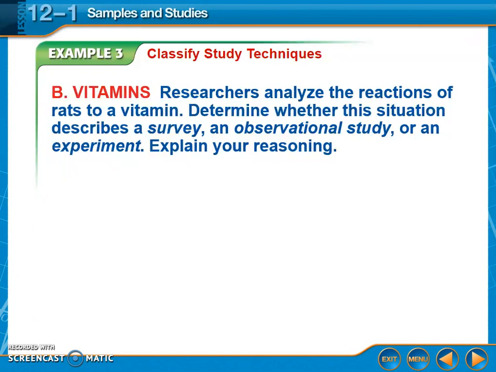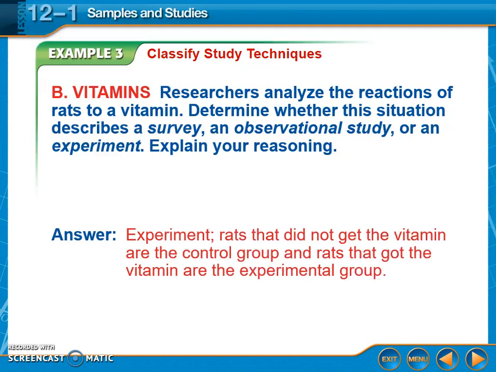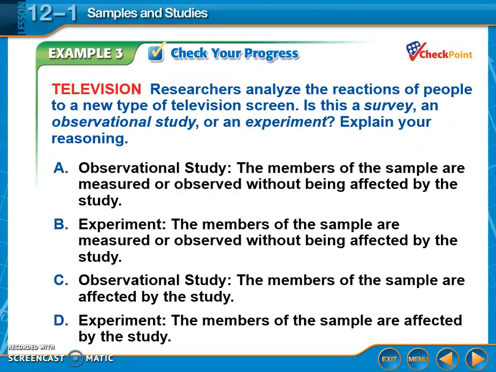Explain your reasoning. So they took some rats and they made a change. They're changing the makeup of those rats. So this is going to be an experiment. They probably have some other rats too that they're comparing it to. So they're just seeing the reaction when you apply the vitamin and when you don't apply the vitamin. So this is going to be an experiment. Rats that did not get the vitamin are a control group, and rats that got the vitamin are the experimental group. Okay? You guys try and determine this one.